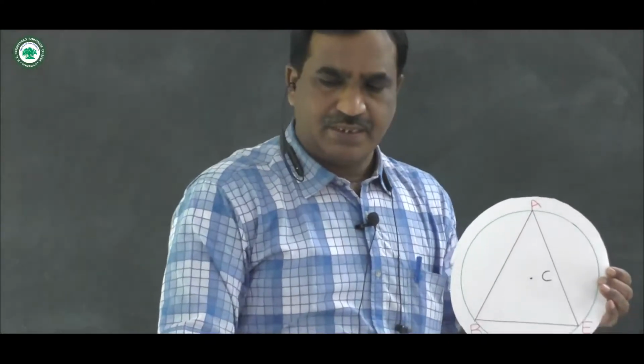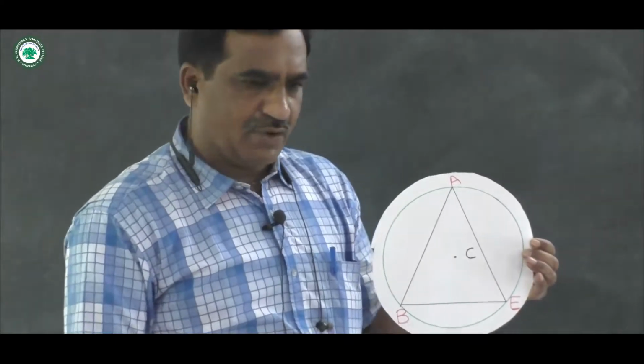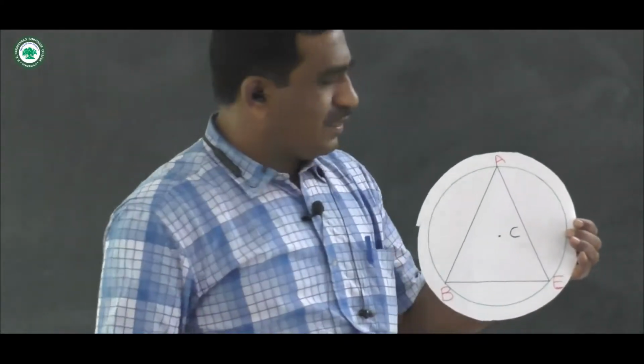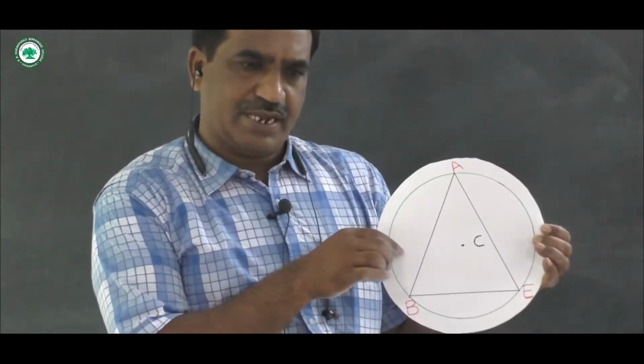Number second is circumcenter of an acute angle triangle lies in interior or inside of the triangle.